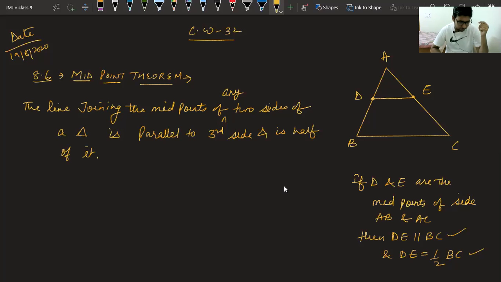So this property is for every triangle, right angle triangle also. You can take any triangle. If in that triangle you join the midpoints of two sides, that line formed will always be parallel to the third side and is half of it. It is applicable to any triangle, but don't confuse. Don't use this property in quadrilaterals. This property is for triangles only. Now, second comes the converse of this theorem. Converse means the reverse of this. Let's see that also. First, let me know, is it clear to everyone?